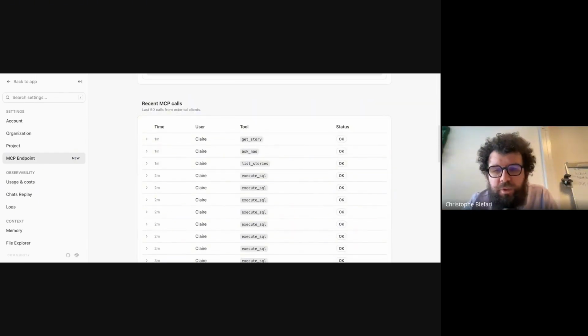And we're going to improve this page. At the moment, it's pretty simple, but this observability is going to be merged with the rest of the chat observability, so you can see what are the SQL queries that were executed by who, what were the errors, and all this kind of stuff. So it's better to go through it and find what has been done.